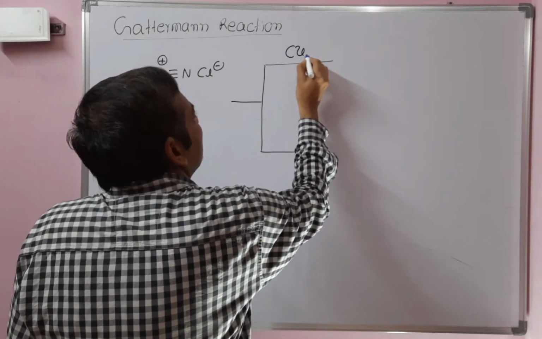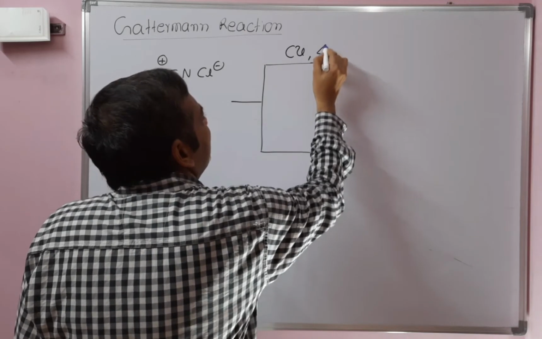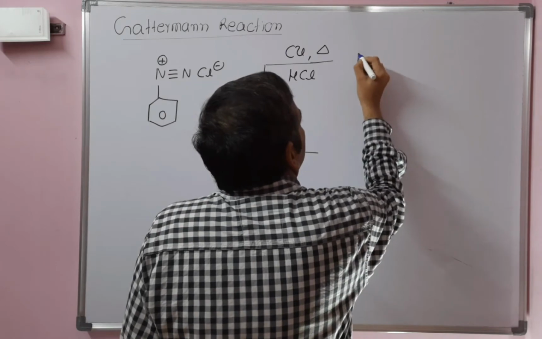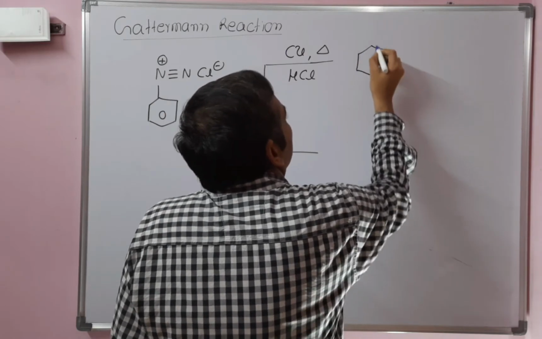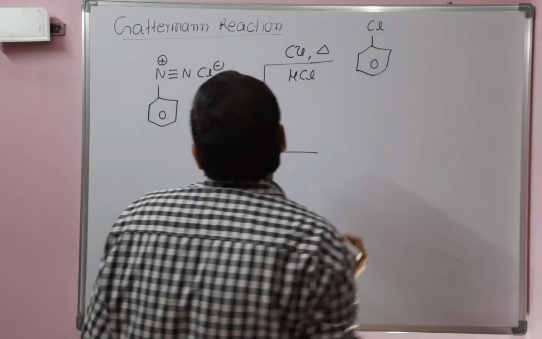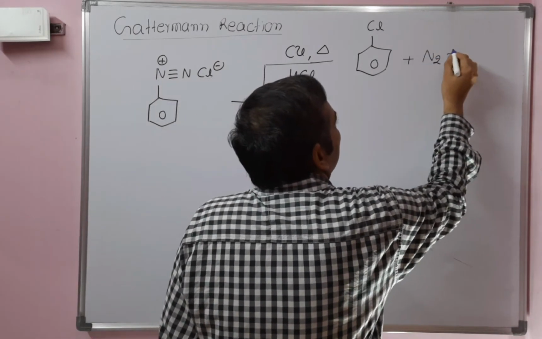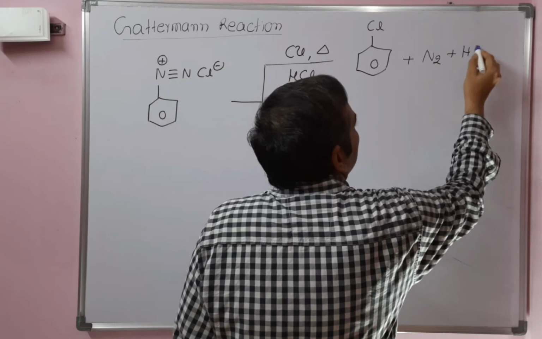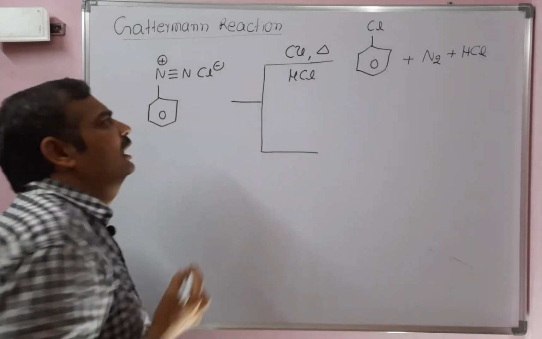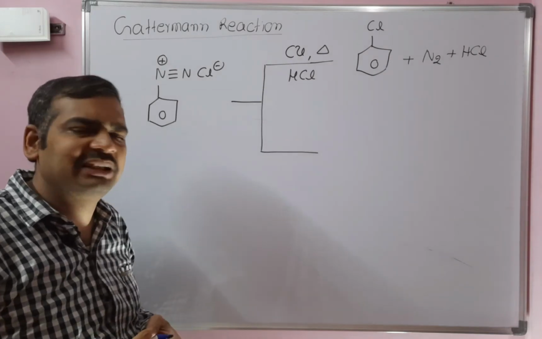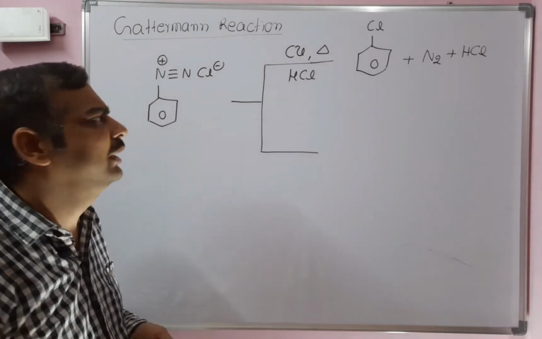When benzene diazonium chloride reacts with copper under heating condition in presence of hydrochloric acid, we will get chlorobenzene. The side products are nitrogen and hydrochloric acid. Whereas in Sandmeyer reaction we need to use either copper chloride in combination with HCl or Cu2Cl2.